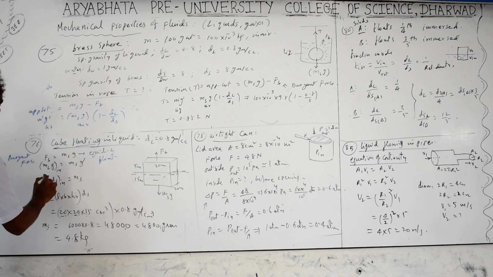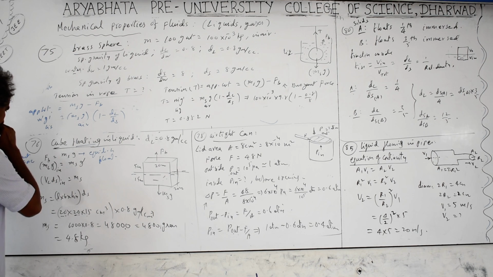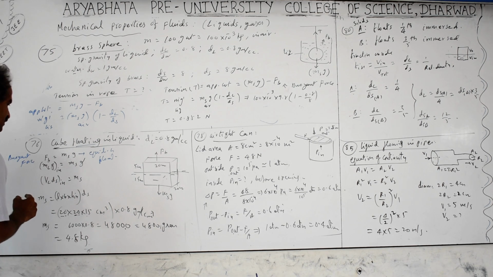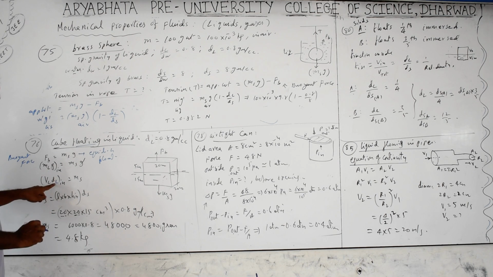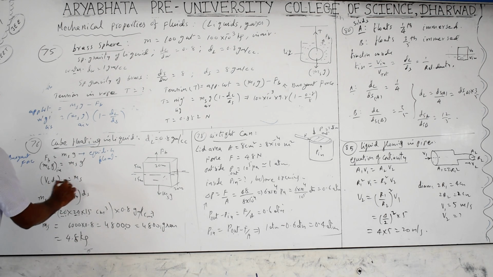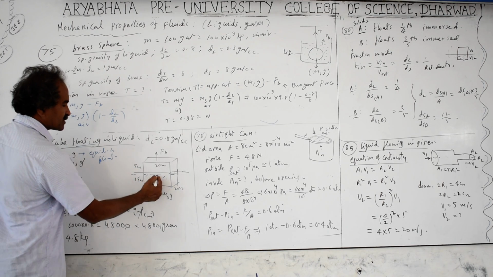Mass of the solid. This is the density of the liquid, sorry. Mass equals volume into density, which equals the mass of the solid. You are asked to find out how much the mass of the solid is. Mass of solid is equal to the volume of the liquid inside. Volume of the liquid inside is this much portion.